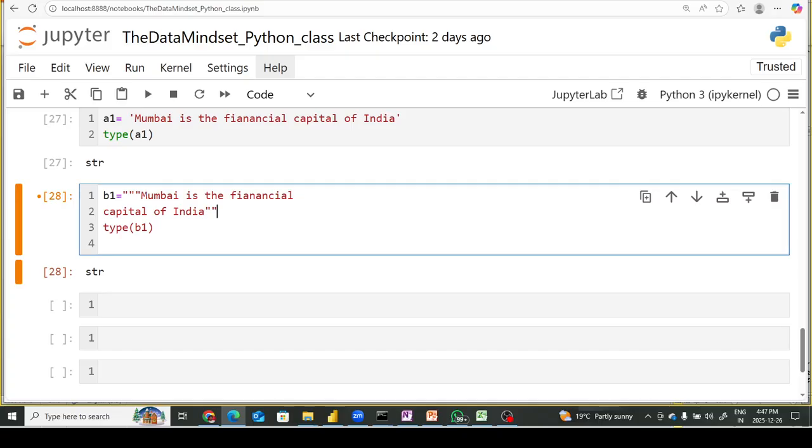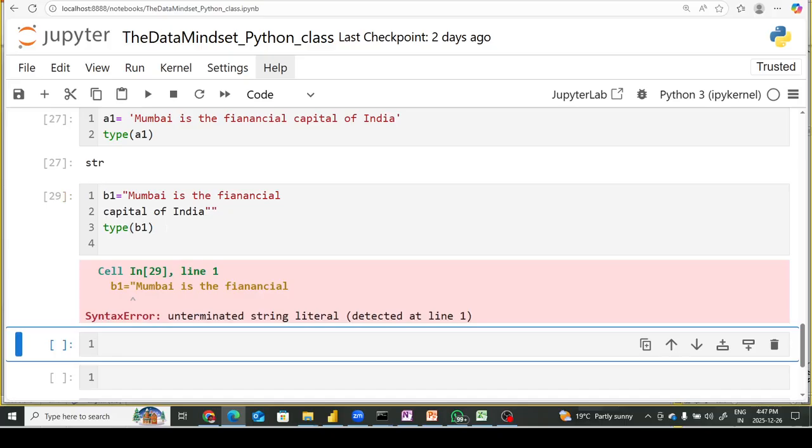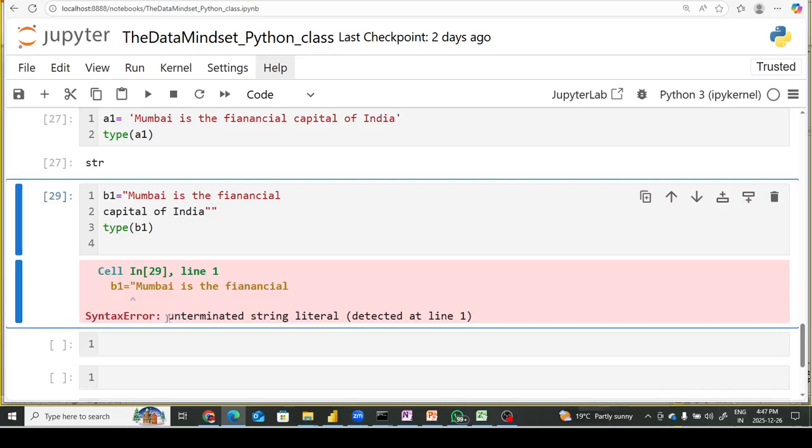If my input string is very large, maybe a paragraph or multiple lines, then my input will span multiple lines. If I take the type of B1, it returns an error saying unterminated string literal.